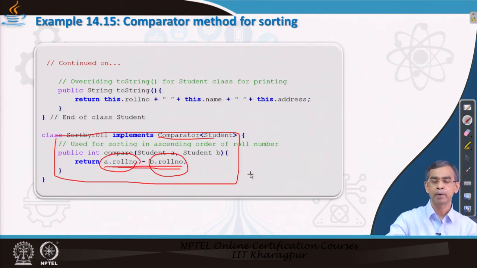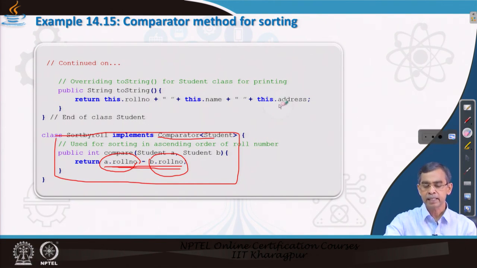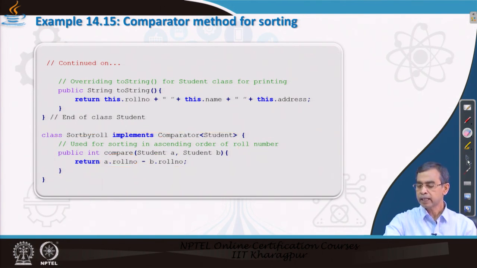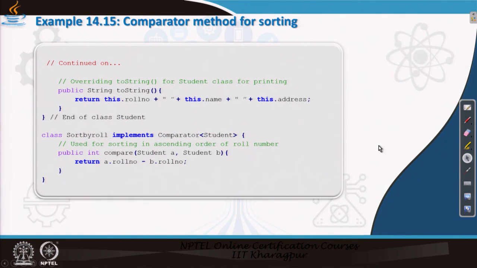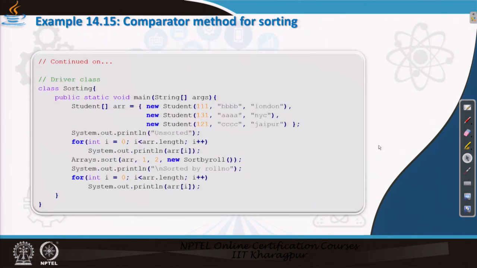So here is roll number, for example. Likewise it can be performed on others, in this case address or name, which are the other types of attributes there. Okay, so these are the methods that you can consider for better sorting using the comparator method, which is discussed, and this is basically a demo of the program.